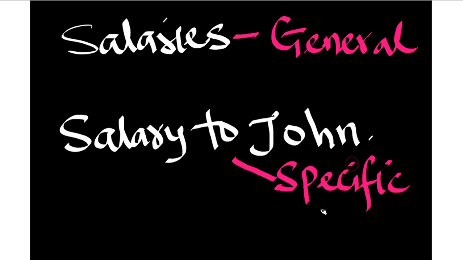And in partnership, general items have their own account separate, and specific items have their own account separate. What I'm trying to demarcate in your mind is for you to be able to know how to make your postings and where to make your postings. So when a partnership pays salary to the employees, that is a general item. They are paying to the employees. But when one of the partners receives salary, it becomes a specific item.